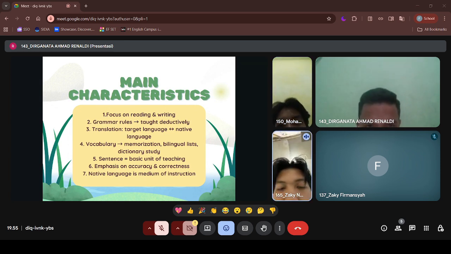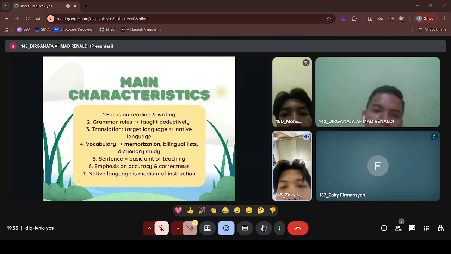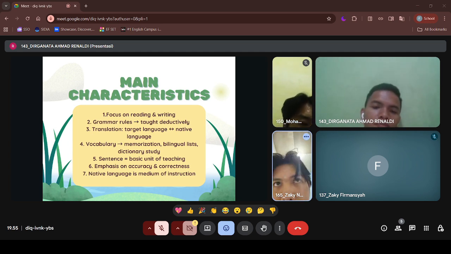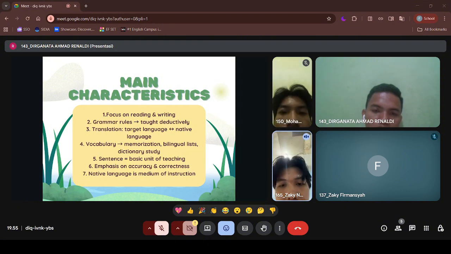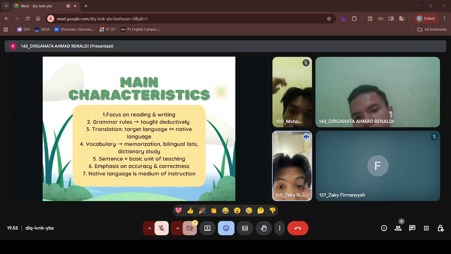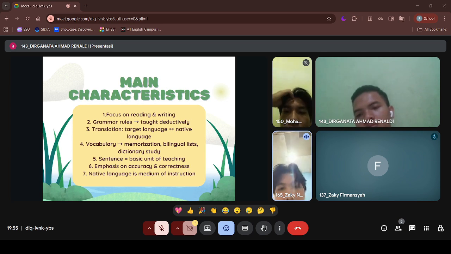Number one, focus on reading and writing, not listening and speaking. Number two, grammar rules taught deductively, which means teacher explain the rules and then the student repeats or practice. Number three, translation of target language into native language. So it's like the teacher is focused on translating target language to native language and from native language into target language. Number four, vocabulary as memorization, bilingual list, and dictionary study. Number five, sentence as basic unit of teaching.